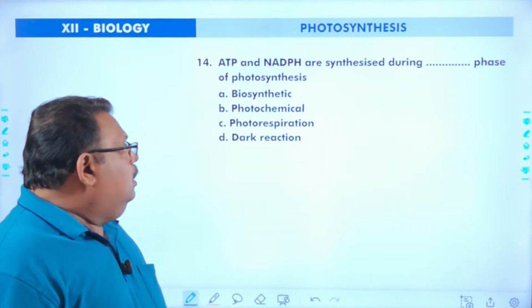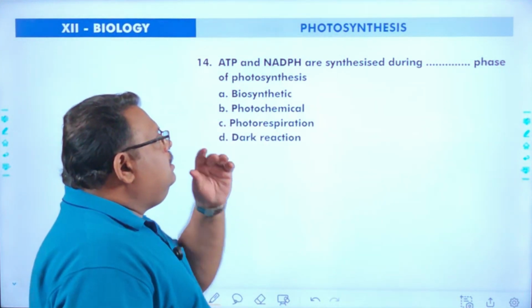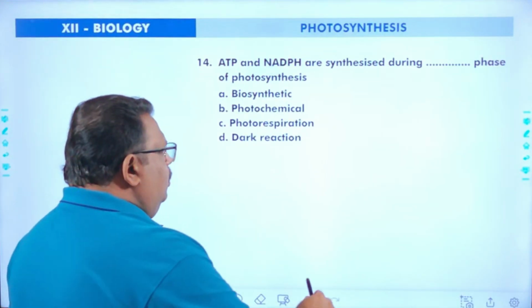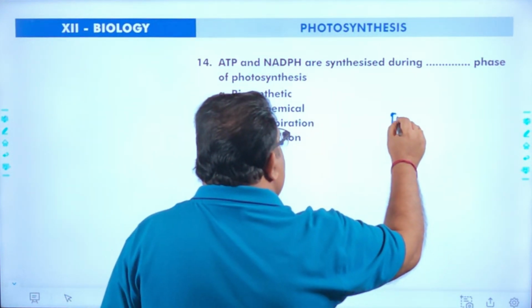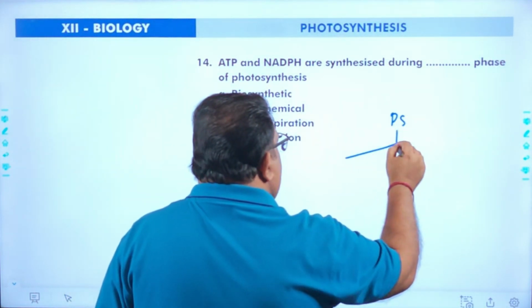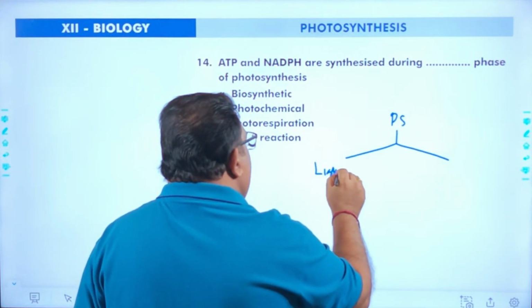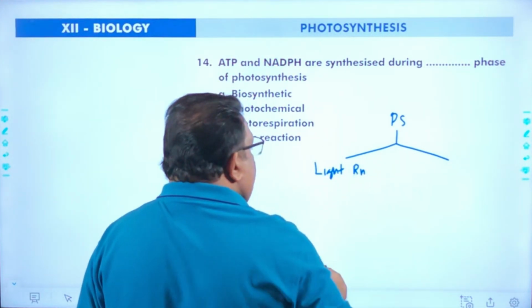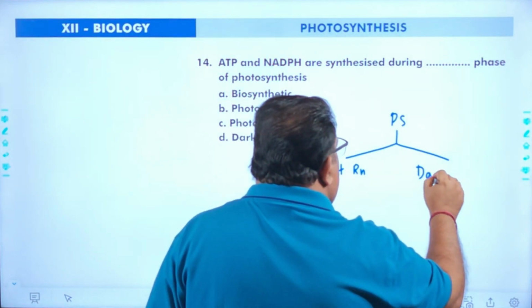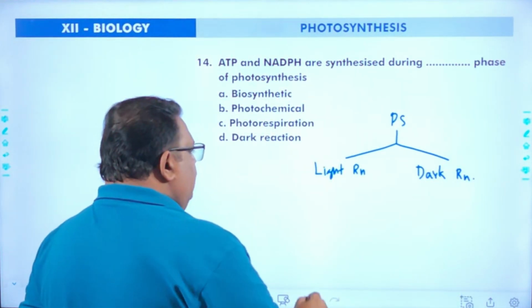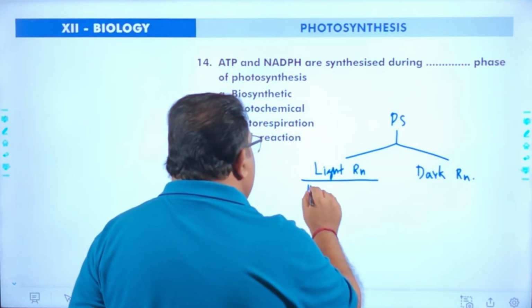Next question. ATP and NADPH are synthesized during which phase of photosynthesis? You know, photosynthesis has two phases. The first phase is called the light reaction, and the second phase is called the dark reaction. The light reaction is a photochemical phase.